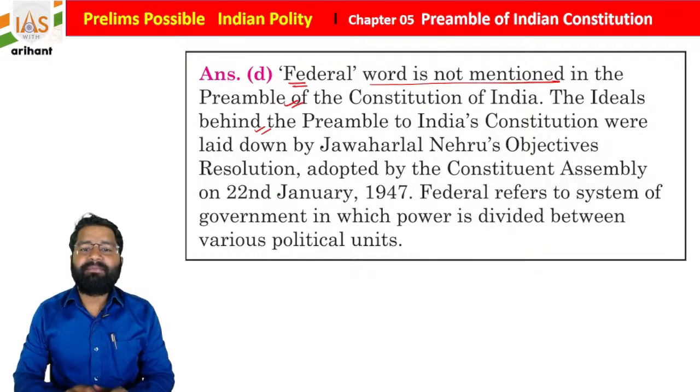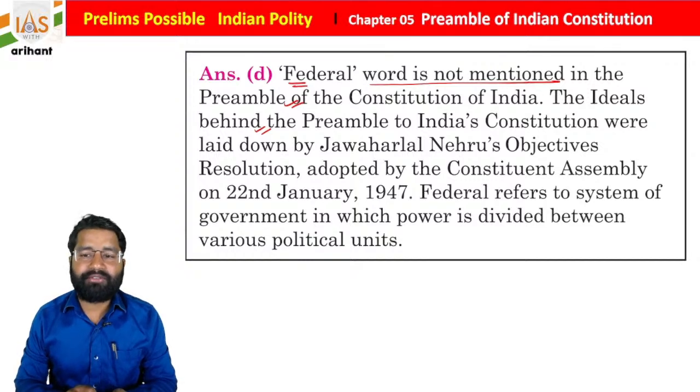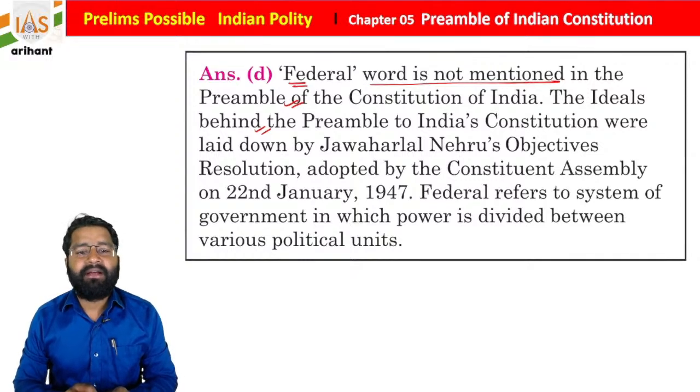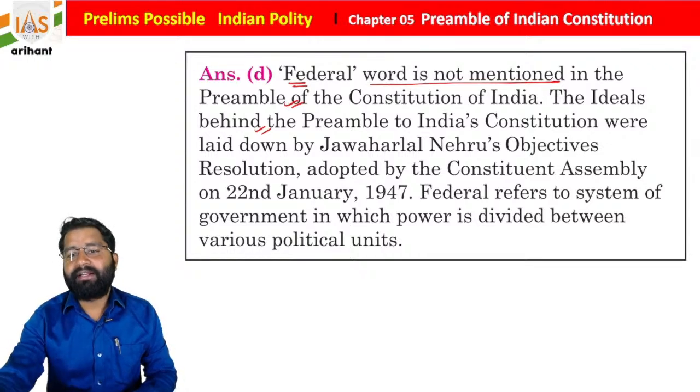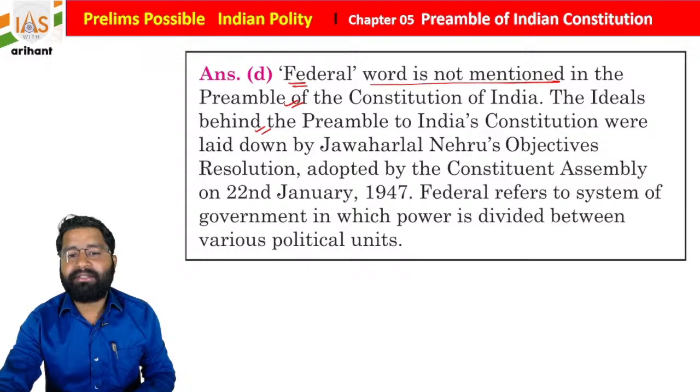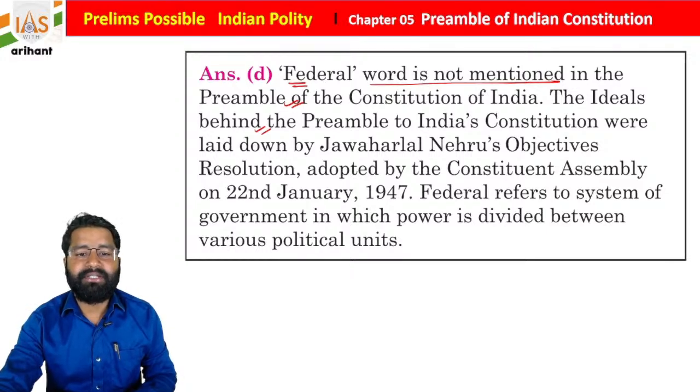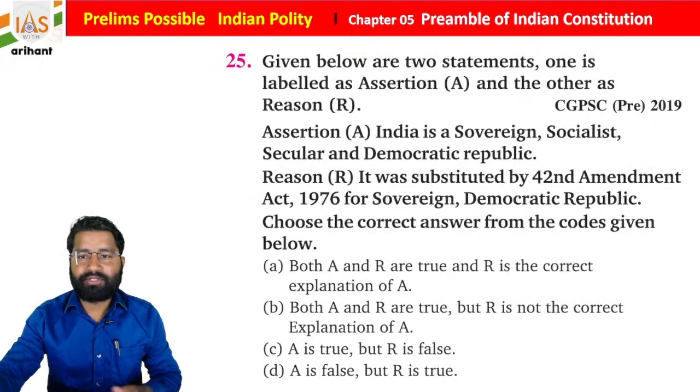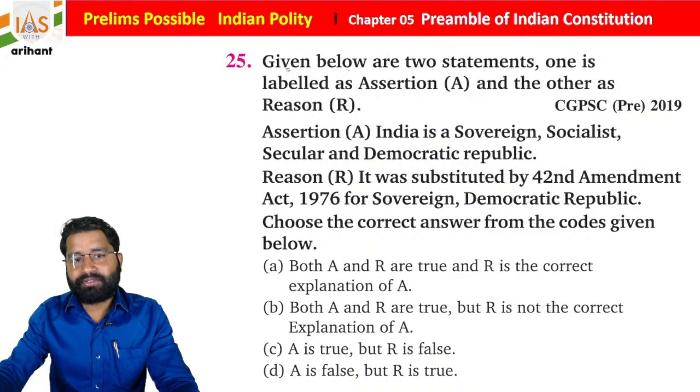The ideals behind the preamble of the Indian Constitution were laid down by Pandit Jawaharlal Nehru in the Objective Resolution, and it was passed by the Constituent Assembly on 22nd January 1947. Federal refers to the system of government in which power is divided between various political units, students. Okay. Now see the next question.